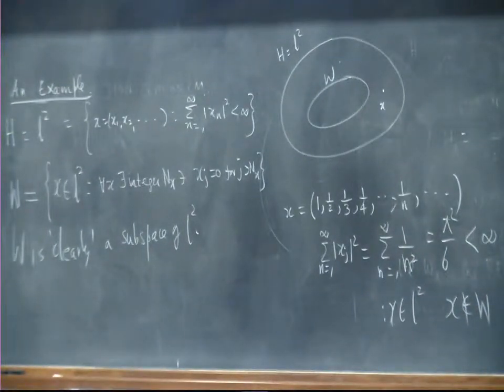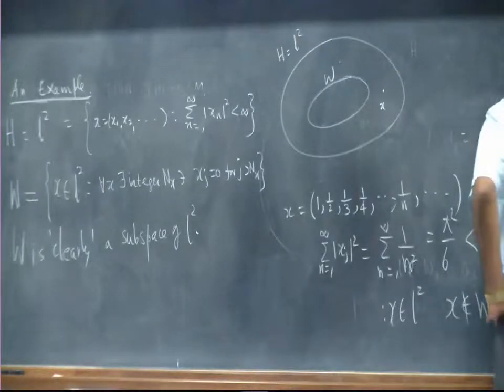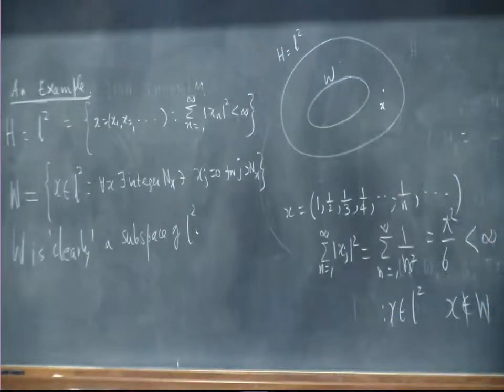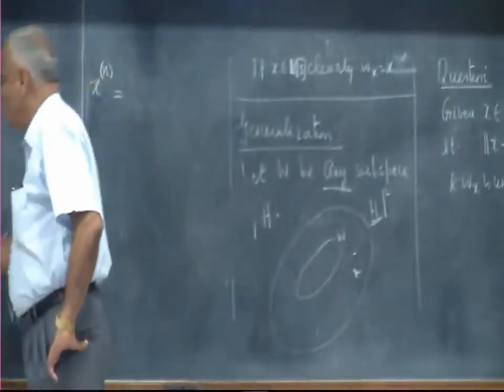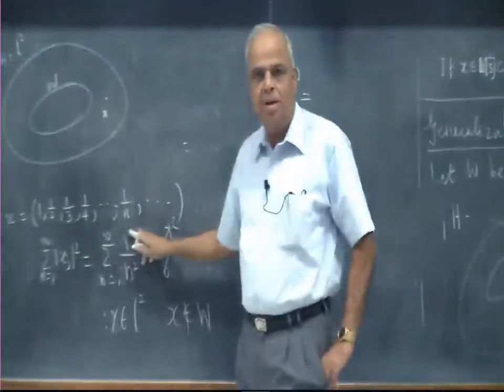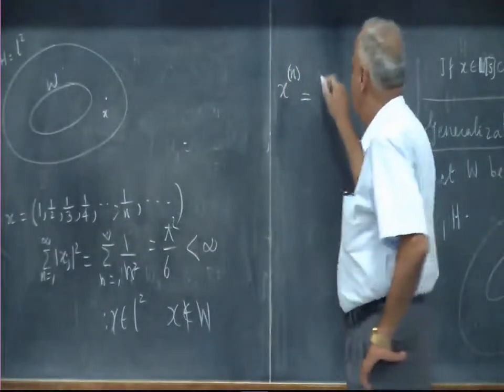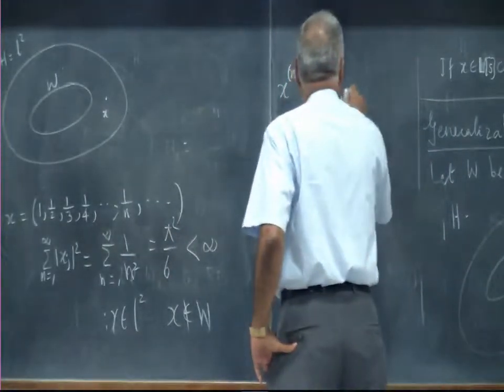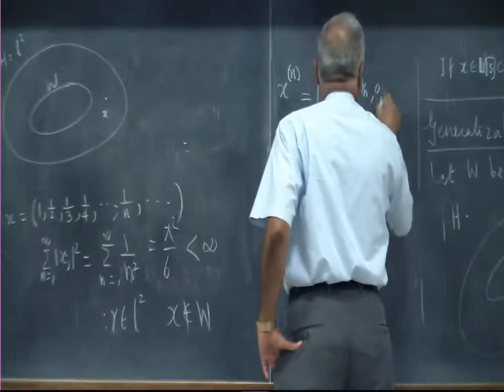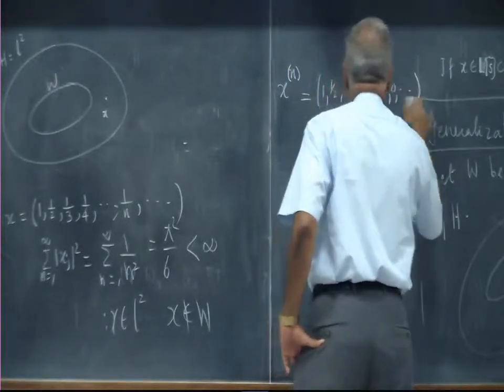Is that okay? Right. So now I am going to do the following. Let me finish this. I am going to define a new vector called xn, which I will get from this by taking only the first n components and the remaining as 0: 1, half, 1 over n, 0, 0, 0, 0.